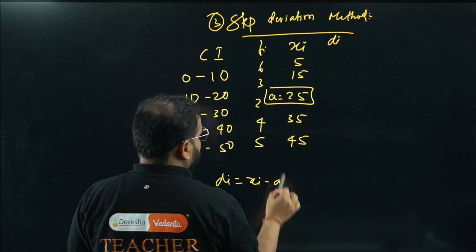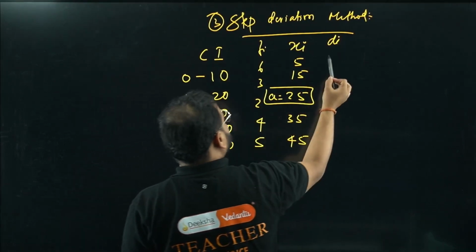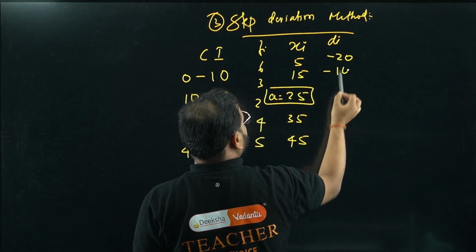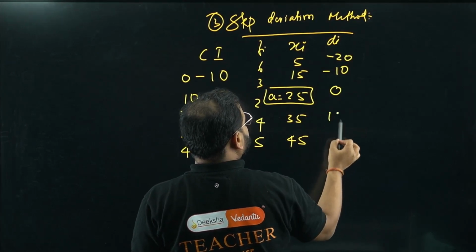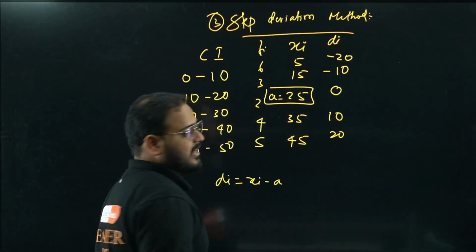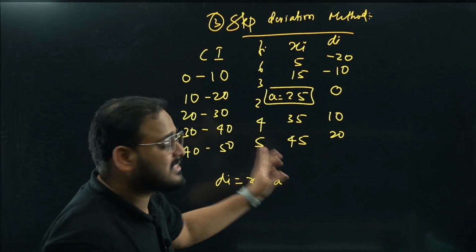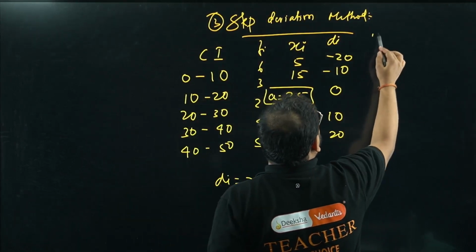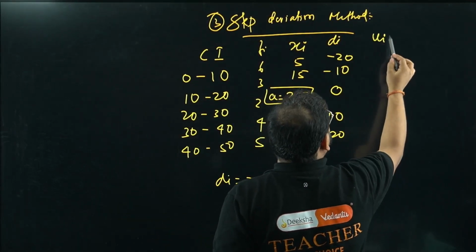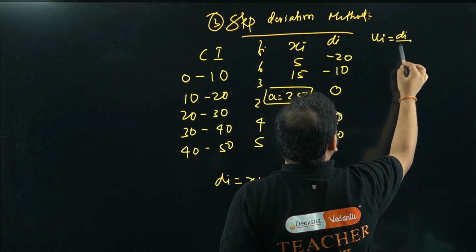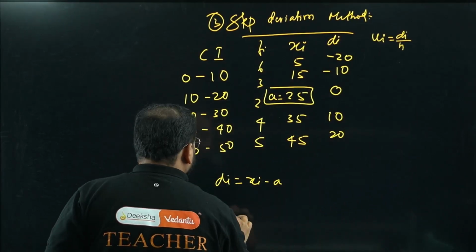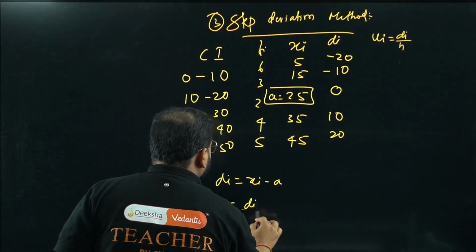Xi minus a, right? So 5 minus 25 was minus 20. This is minus 10, 0, plus 10 and plus 20. This is di. Okay, now you create a step in this. Then you find something called ui. So what is ui? Ui is di by h.